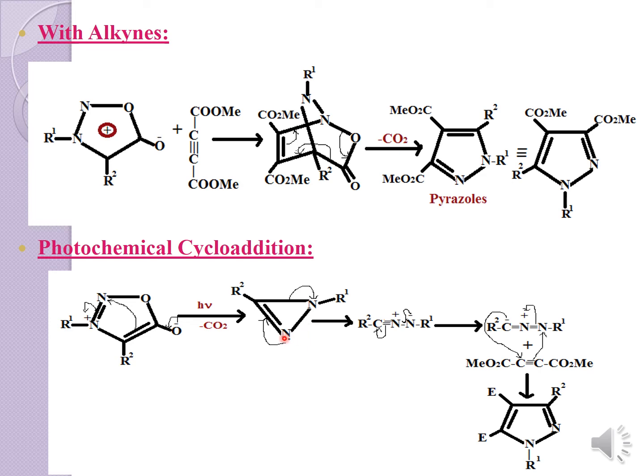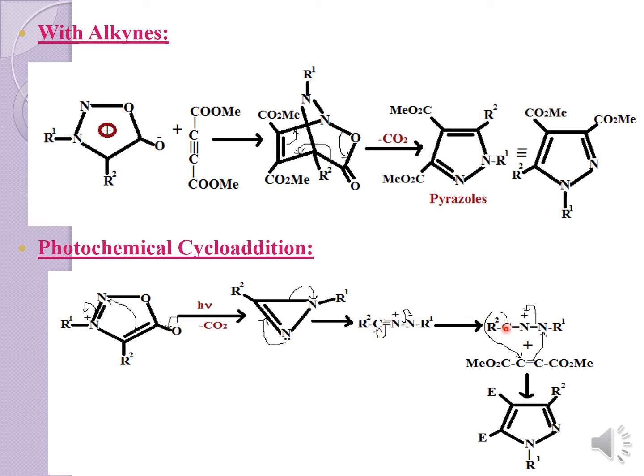And then again you have to do the ring opening reaction in this step. This nitrogen, which has a lone pair of electrons, will move back and make a triple bond. Meanwhile, there is a cleavage of this sigma bond over here, and then you will result in a negative charge on the nitrogen atom. The next step is the generation of the carbanion. So this minus charge will shift back and result in a bond formation. This bond will shift and give you the negative charge on the carbon atom.